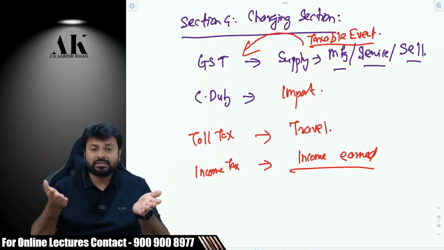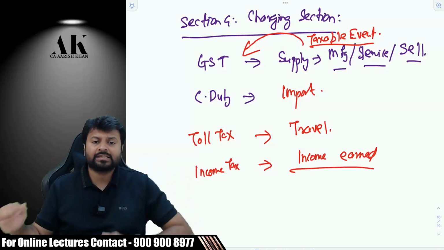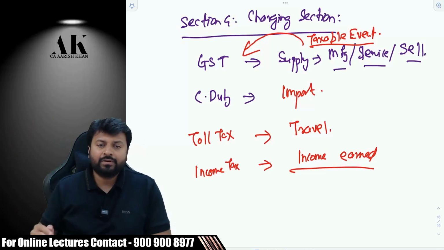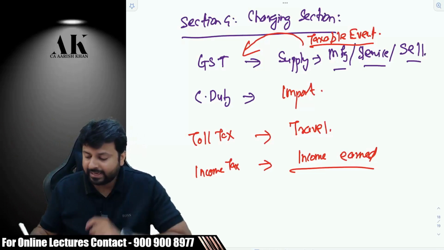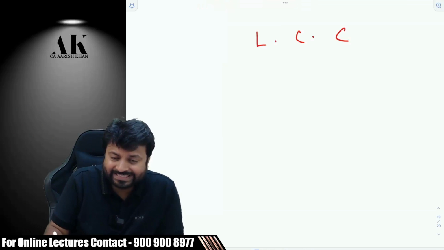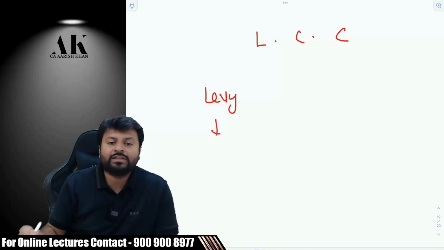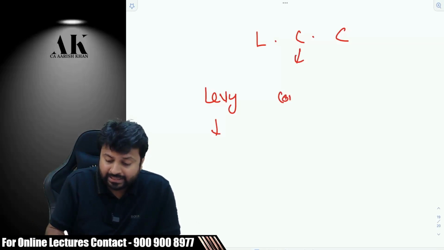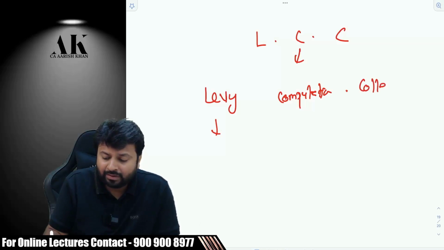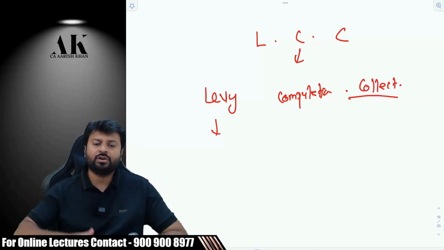The government has to say first what is the activity that the taxpayer has to do to get it taxed. Unless and until that is very clearly mentioned in the law, you cannot go ahead. Listen carefully, taxation law runs on a very important concept of LCC. What do I mean by L? L means, first of all, the government has to prove that the tax is levied on the assessee. C means, once it is proved that it is levied, you have to compute. And then once it is computed, the government can collect. Are you able to understand that? This is the process of taxation law.